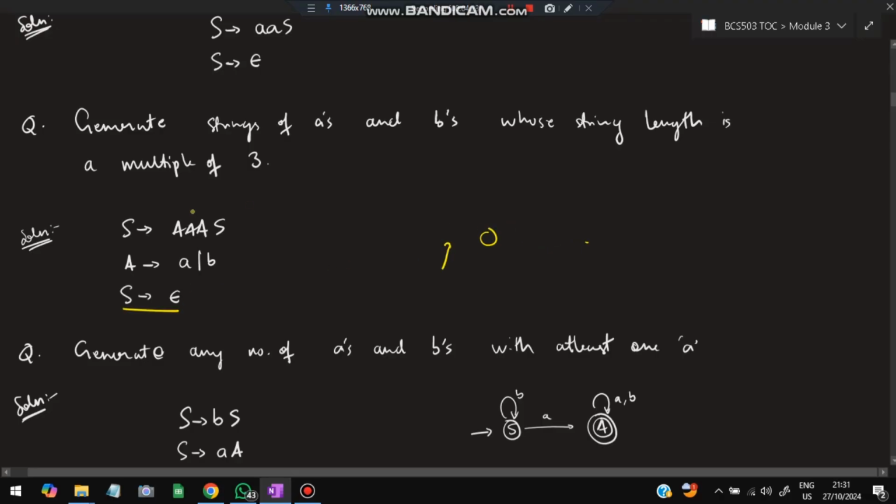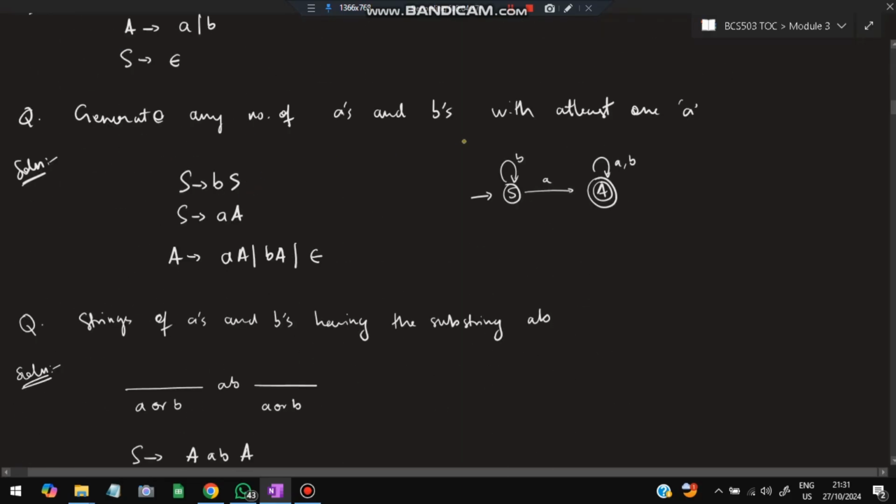And for 3, I'll write it as A, and A can be either a small a or a small b, which can be substituted in the place of A. After filling this, you can again go with another 3A, or you can stop using epsilon. So this will ensure that it is always a multiple of 3, right?